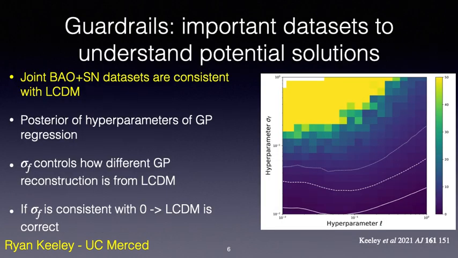Taken together, the BAO and supernova datasets map out the shape of the low redshift expansion history. And one important thing to keep in mind for this talk is that they are consistent with lambda CDM. What is shown here is a posterior of the hyperparameters of a Gaussian process regression. This GP regression uses a set of random functions to fit the data, and sigma characterizes how different the random functions are from the best fit lambda CDM expansion history. The fact that the posterior of these hyperparameters is consistent with 0 indicates that the data prefer no deviations away from lambda CDM.